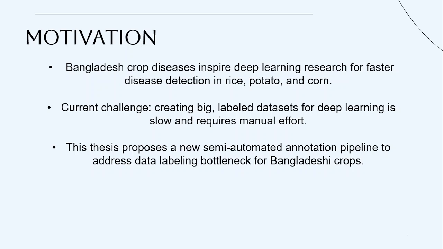That's why I have proposed a new methodology, which is a semi-automated annotation pipeline. In the semi-automated annotation pipeline, we don't need to do the manual annotation from scratch. It would be done by using a deep learning model, and then on top of that model we use a human annotator to correct the predictions. I will talk about this in detail in future slides. So let's move on to the next slide.